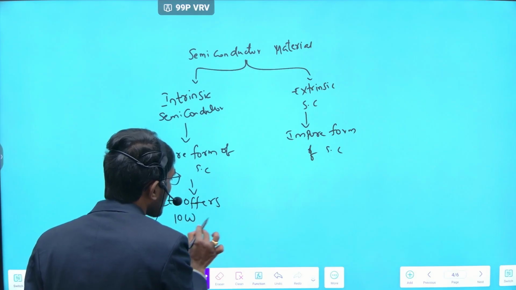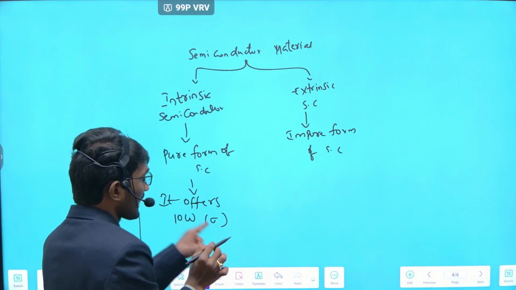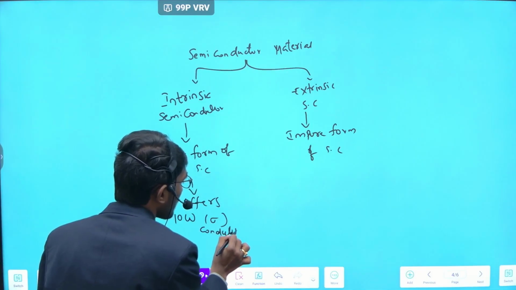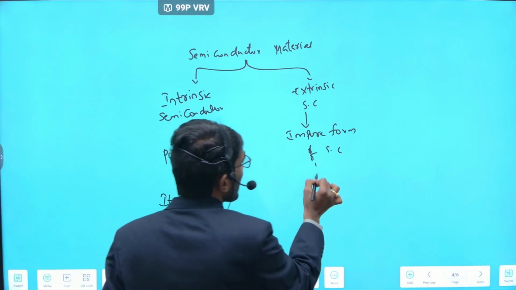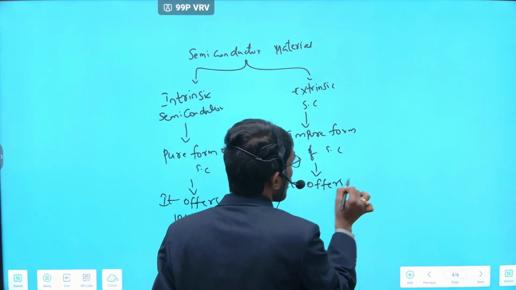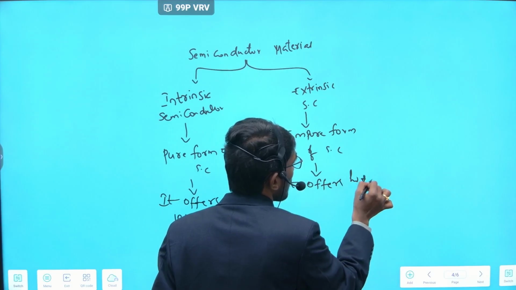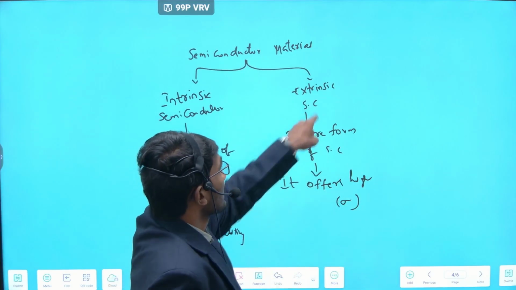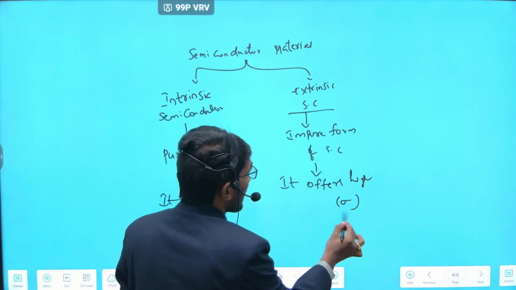Intrinsic semiconductor offers low conductivity. This is the symbol for conductivity. Extrinsic semiconductor offers high conductivity.